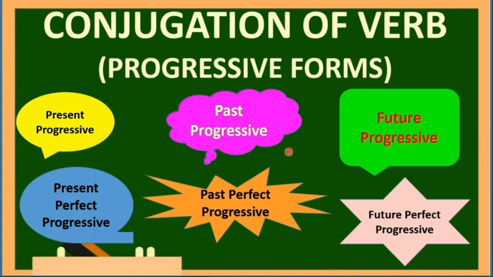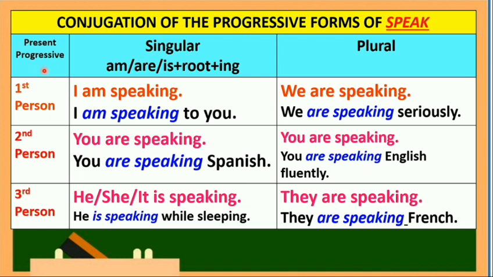Today, our topic is about conjugation of verb with the progressive forms, particularly the present progressive, past progressive, future progressive, present perfect progressive, past perfect progressive, and future perfect progressive. Alright, our first topic is about present progressive.